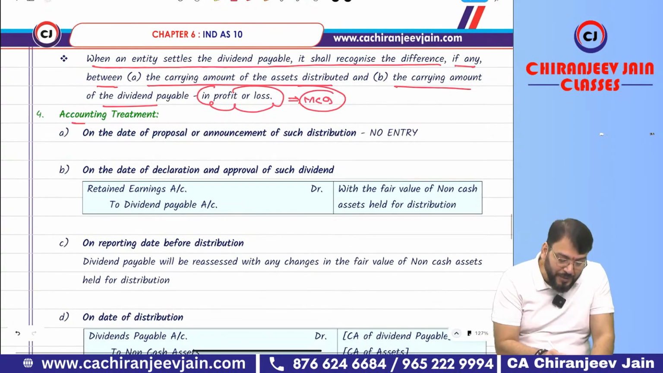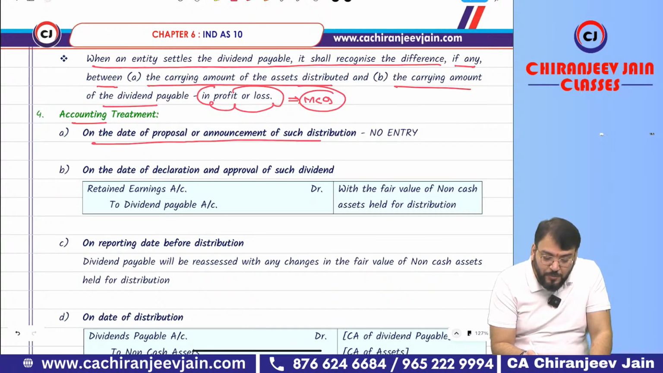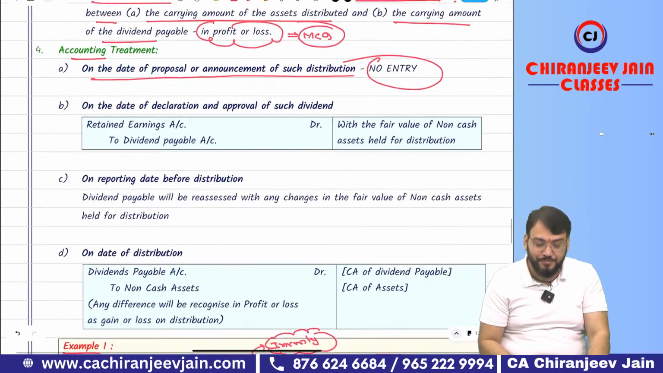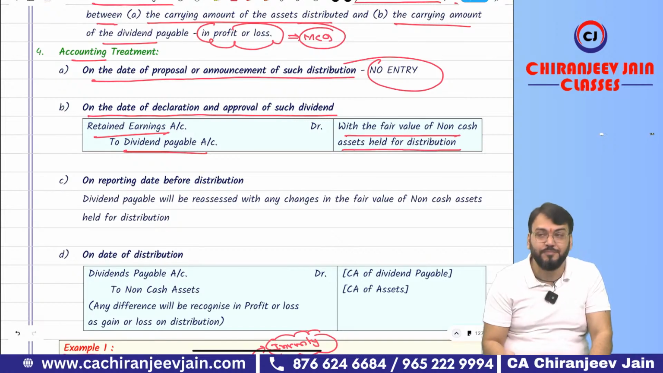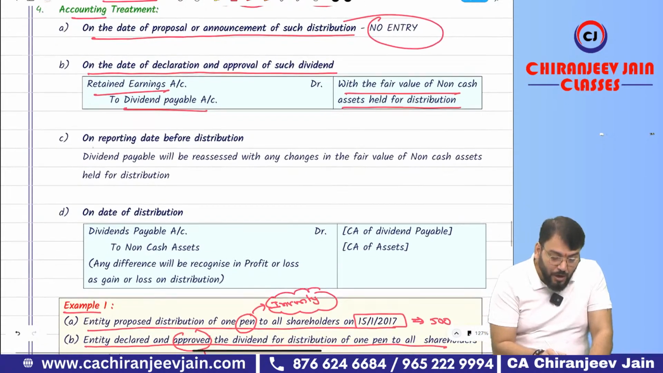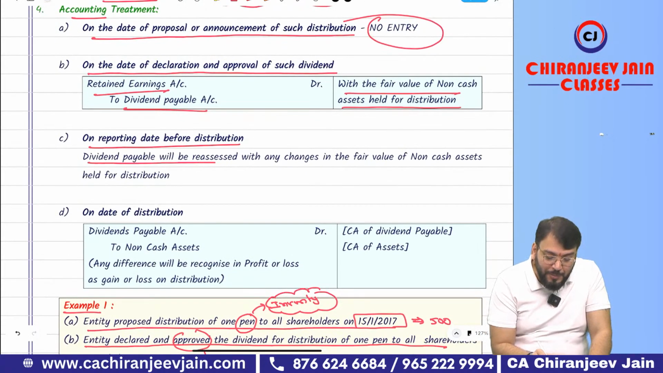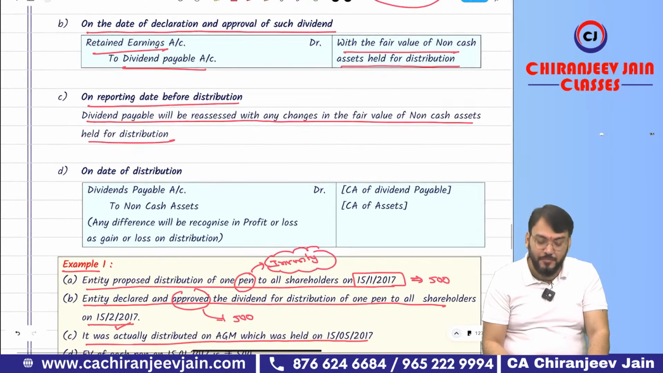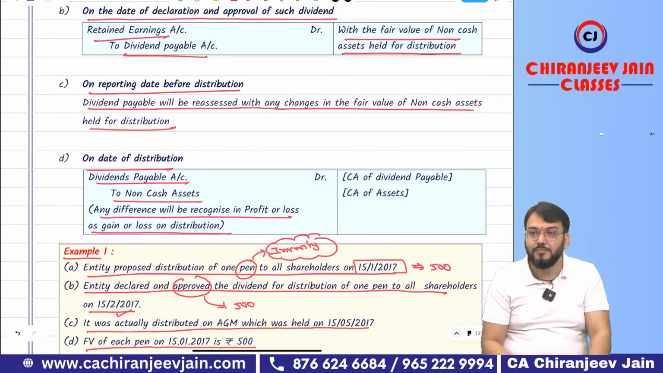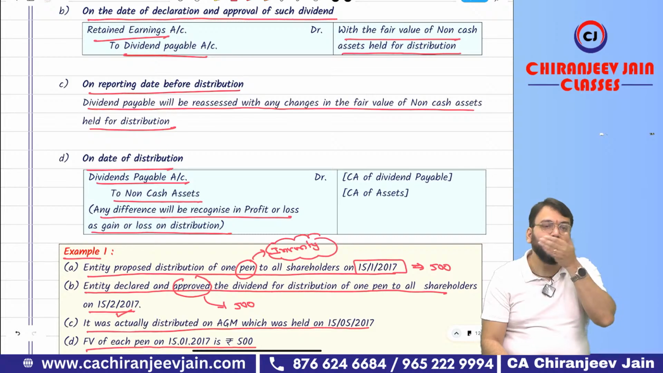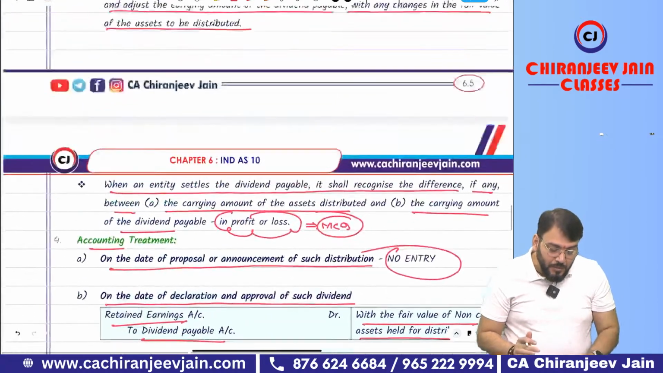Yes, sir. Accounting treatment. On the date of proposal or announcement of such distribution, no entry, no obligation. On the date of declaration and approval of such dividend, retained earnings debit to dividend payable with the fair value of the non-cash asset held for distribution. Correct? On the reporting date before distribution, the dividend payable will be reassessed for any changes in the fair value of the non-cash asset held for distribution. On the date of distribution, dividend payable account debit to non-cash asset, and any difference will be recognized in PL as gain or loss on distribution. That only we have done. Correct?